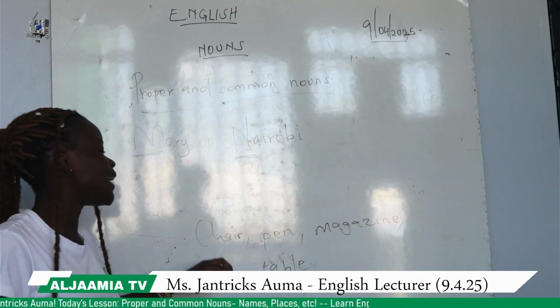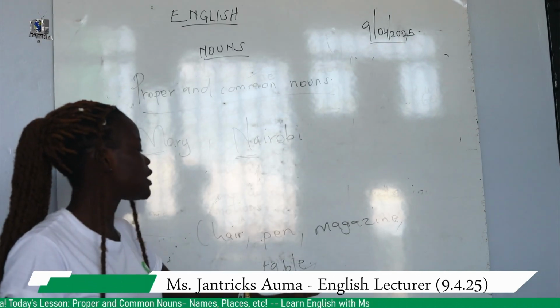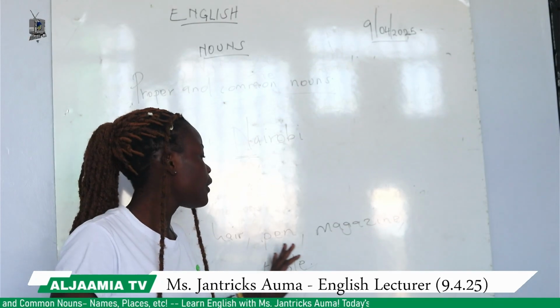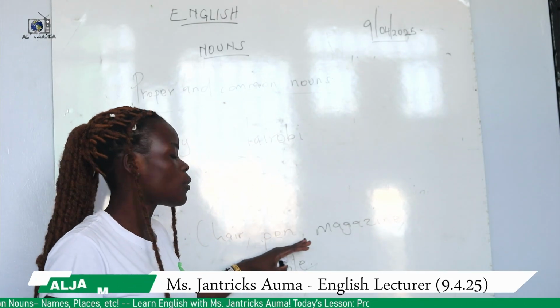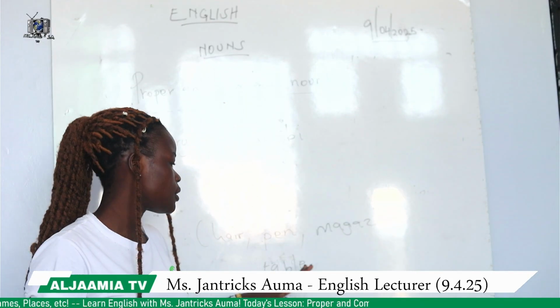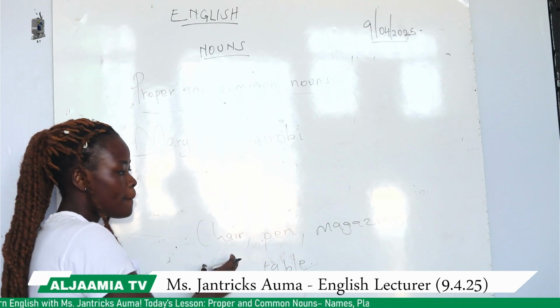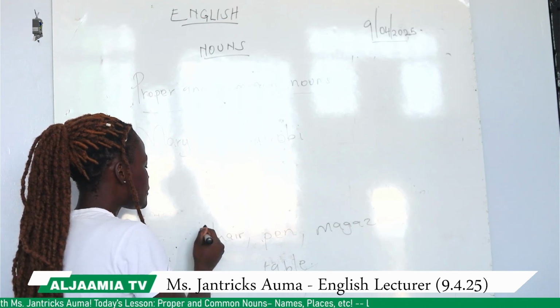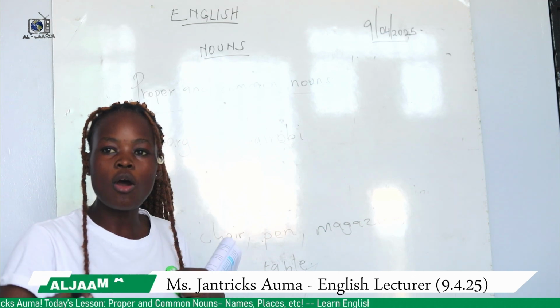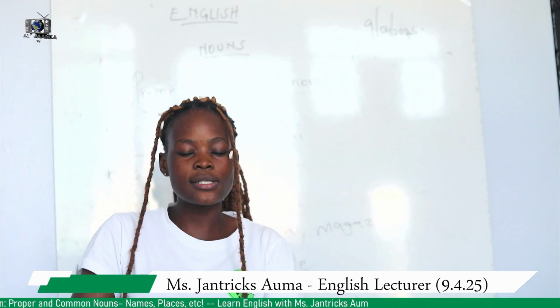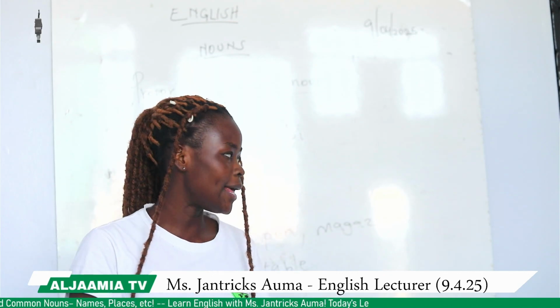So a chair, pen, magazine, table, and many other general words are common words. This means that any common noun must start with a small letter. So common nouns, the initial letter of that word is a small letter.